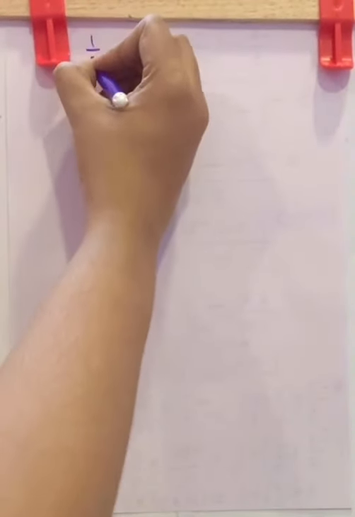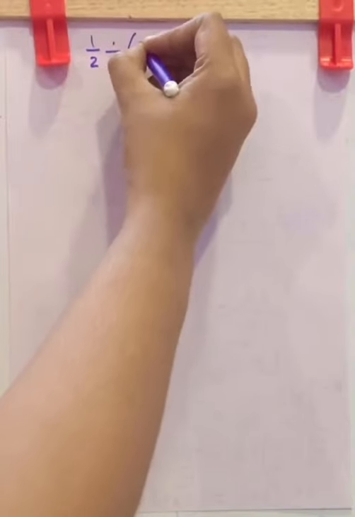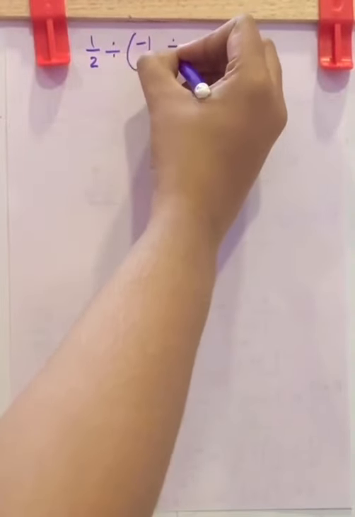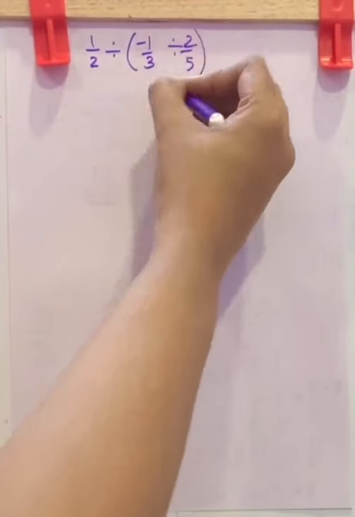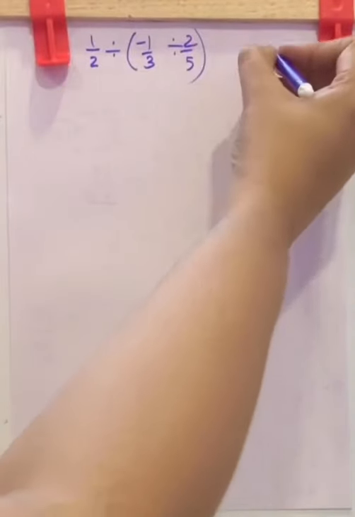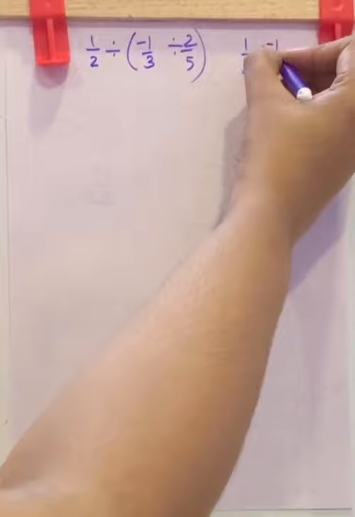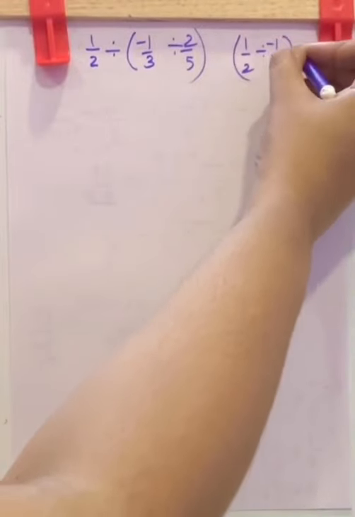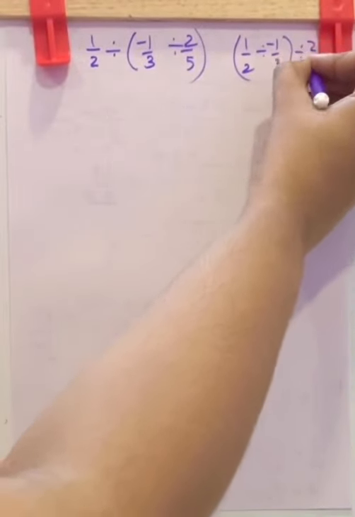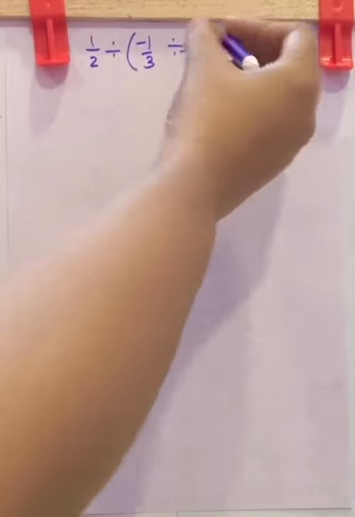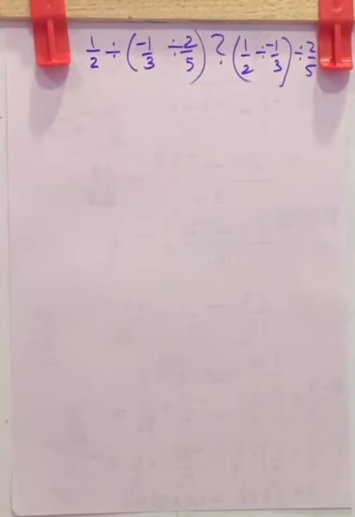Now what about division? Let us check 1 by 2 division, negative 1 by 3 division, 2 by 5. This is LHS part and RHS part is 1 by 2 division, negative 1 by 3 inside a bracket, division 2 by 5 outside the bracket. We have to check whether it is equal or not.